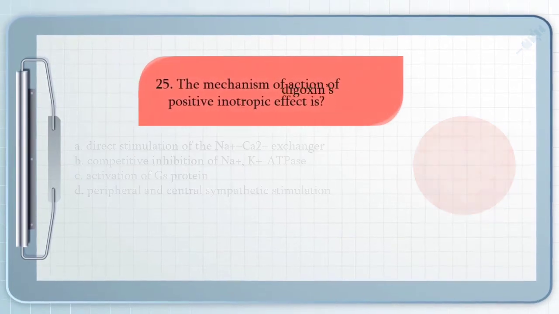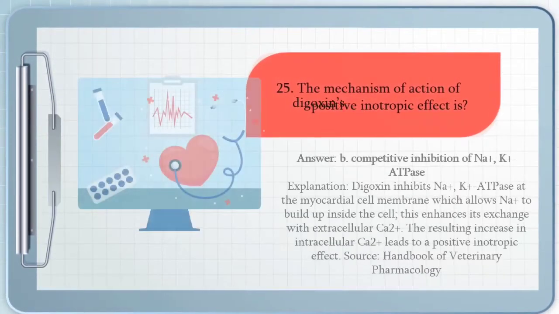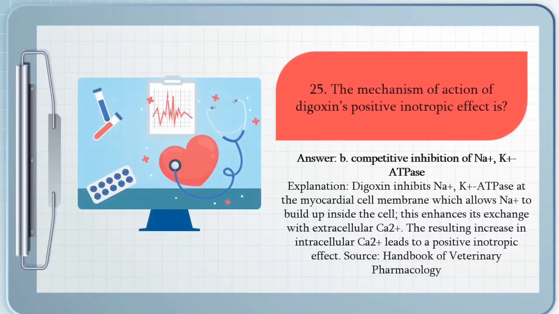The answer for question number 25 is letter B. Digoxin inhibits sodium-potassium ATPase at the myocardial cell membrane, which allows sodium to build up inside the cell. This enhances its exchange with extracellular calcium. The resulting increase in intracellular calcium leads to a positive inotropic effect.